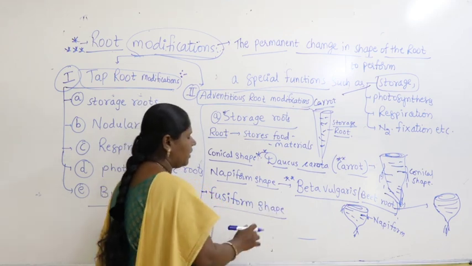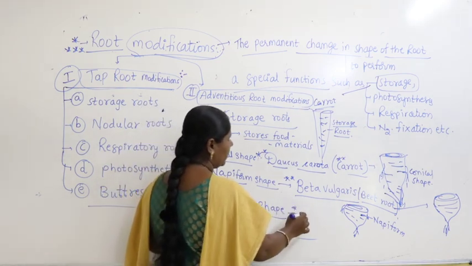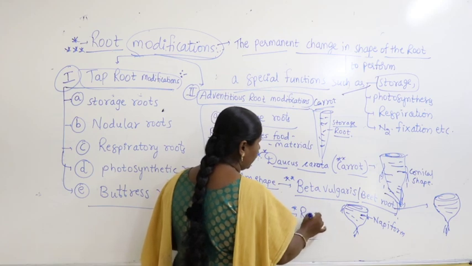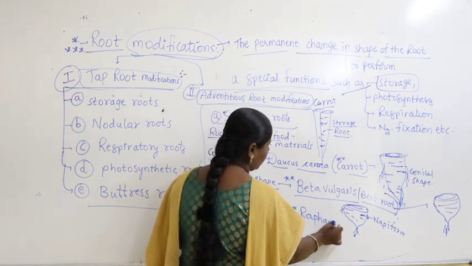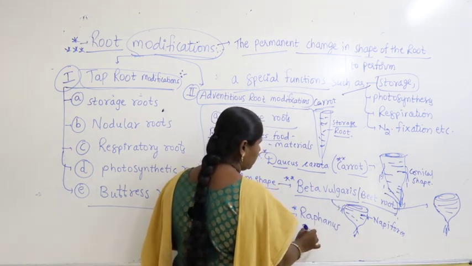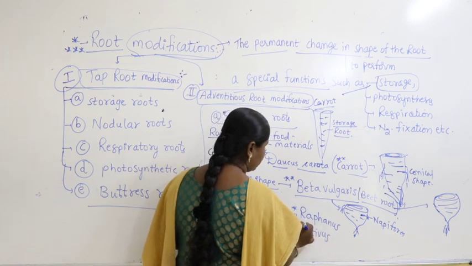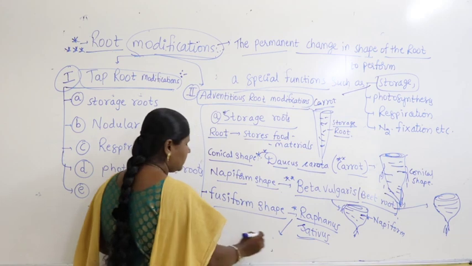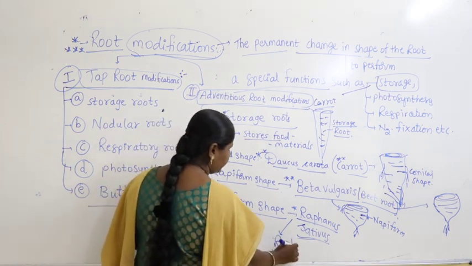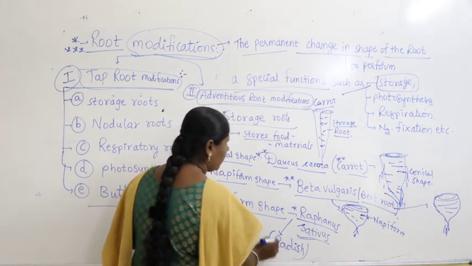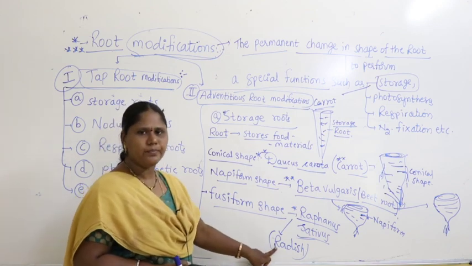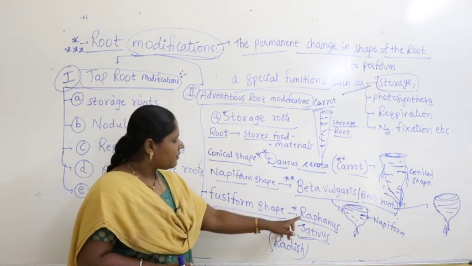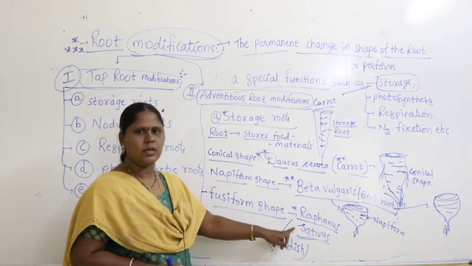What is fusiform shape? Where do you find it? It is found in case of Raphanus sativus. So what is Raphanus sativus? I'll write here, it's nothing but radish. Radish is a common name, and Raphanus sativus is the scientific name.